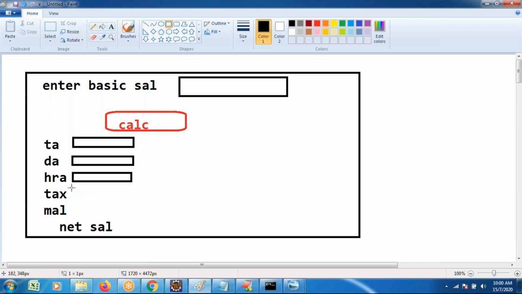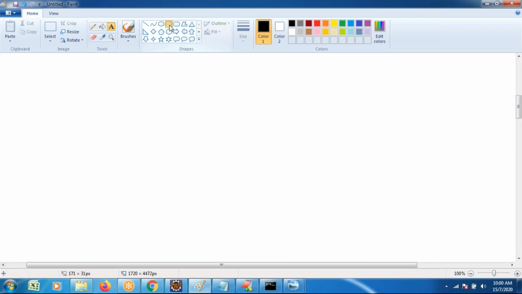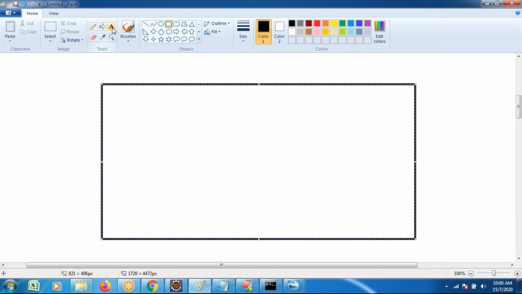So what is the procedure I wanted? For doing this process, there are conditions given by the management. They don't want to give the same salary to all employees. Previously there was only one condition, but the management people are going to give me several conditions. What are the conditions they are going to give?